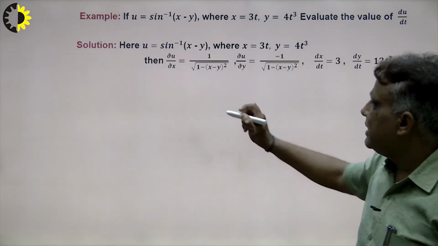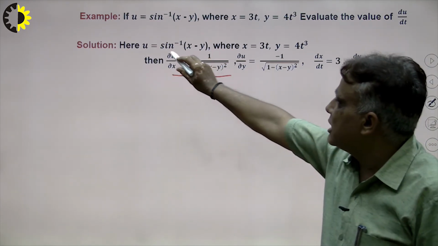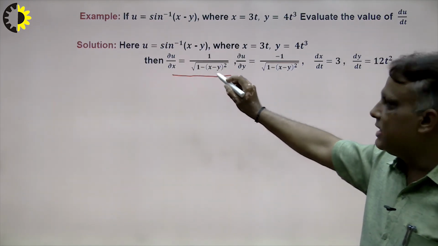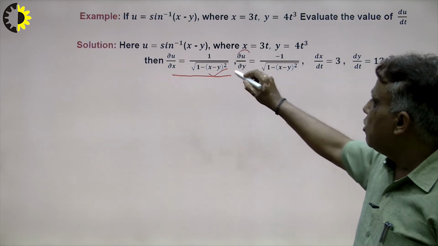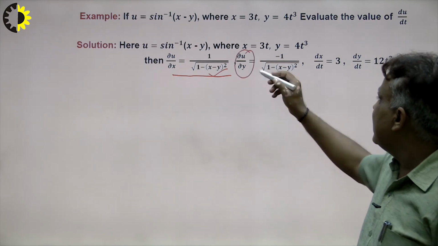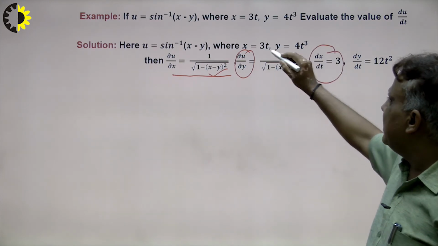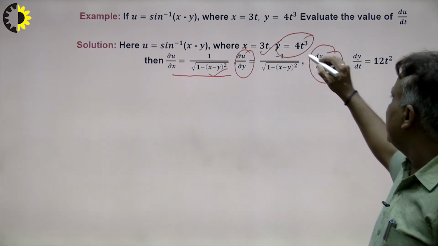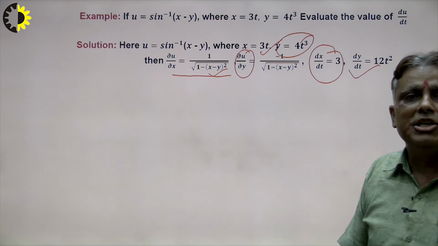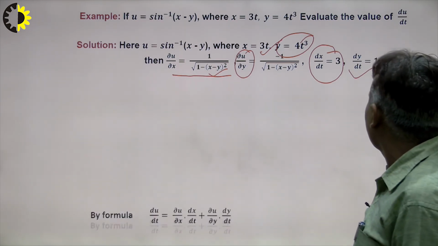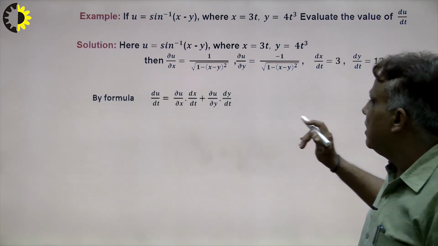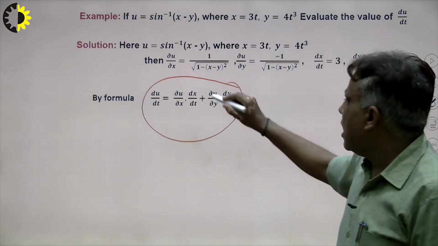So suppose I write here del u over del x, so differentiate with respect to x: sin inverse x gives 1 upon root of 1 minus x square, I write here, and del u over del y, I write here, right? Calculate here. In this way, dx upon dt is 3 and dy upon dt is 4t, and 4 times 3 is 12 t square. So in this way we can find out our problem when we need the calculation, and this is the formula. And how to calculate here?